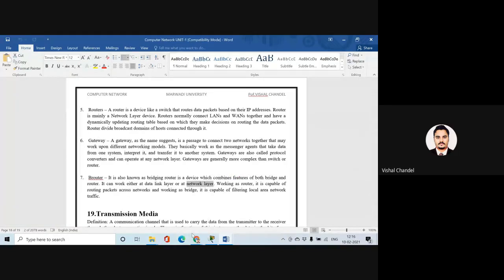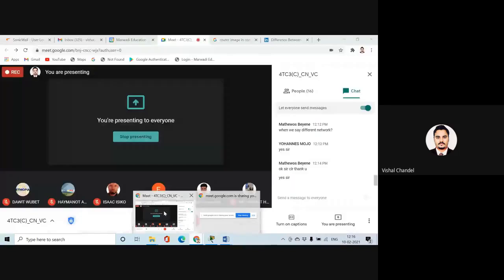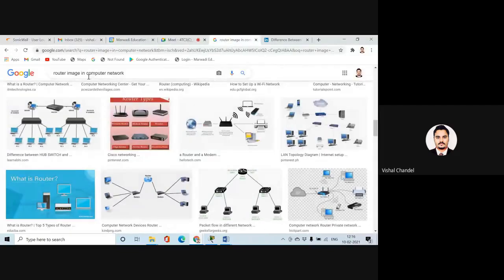So I hope all of you are comfortable with the 7 devices, and you will remember this. When you come to the institute next time and see any device related to the network, it should be clear which device it is. Or you can also clarify with the person, okay sir, is it a router or a bridge router or a gateway. That will be your learning.